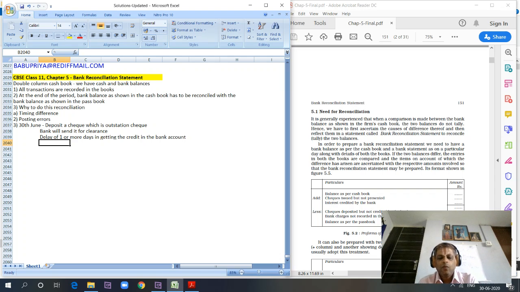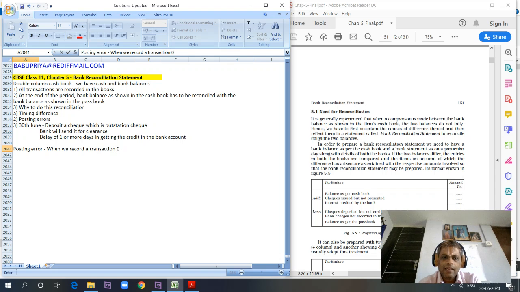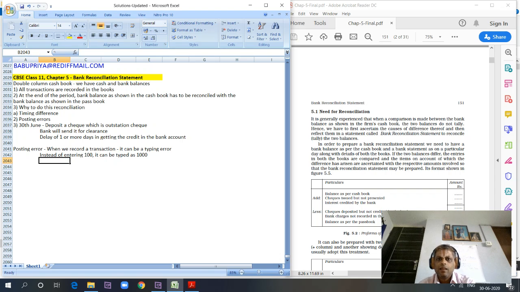Second, what is a posting error? A posting error is when we record a transaction and make, say, a typing error, like instead of entering 100, it is typed as 1000, and it gets posted into the bank column of the cash book as 1000.